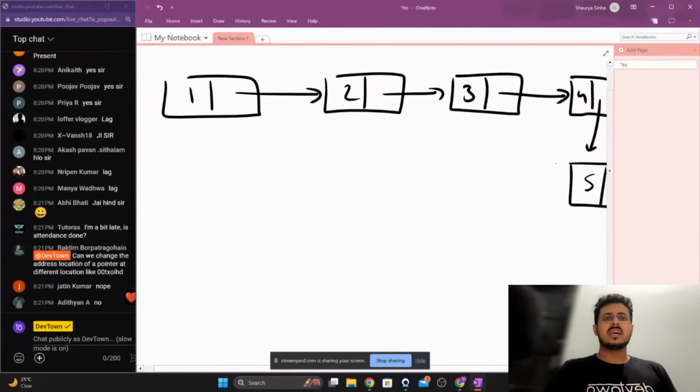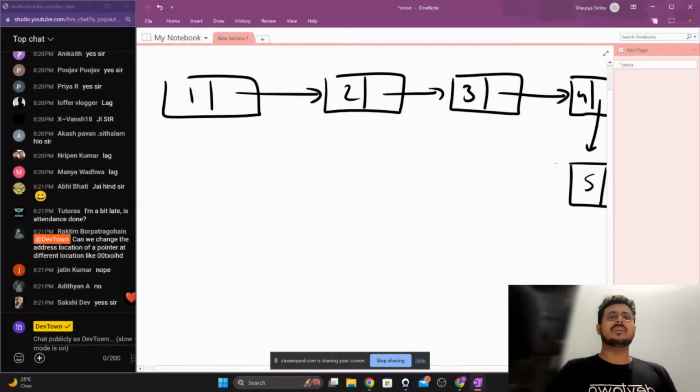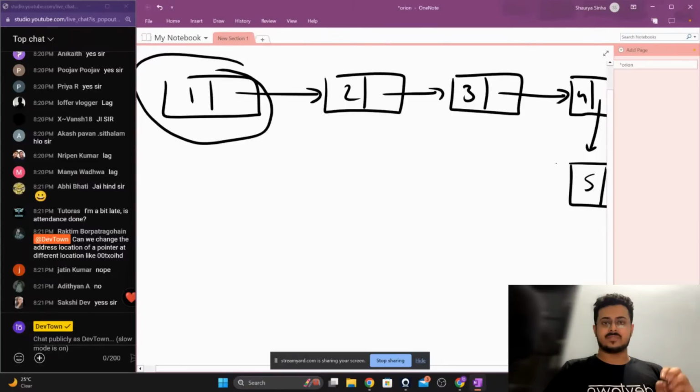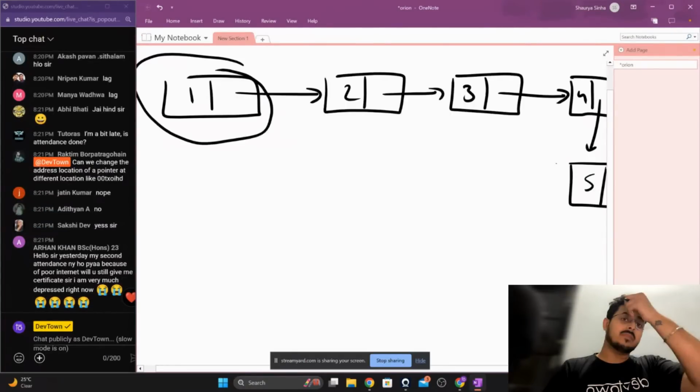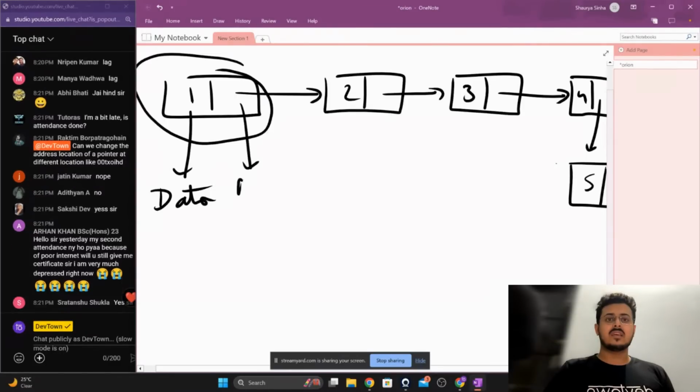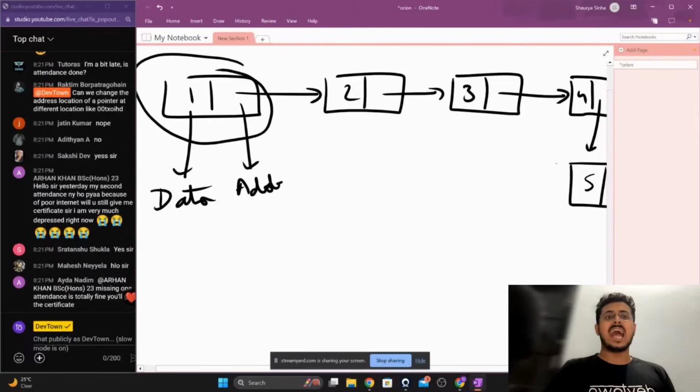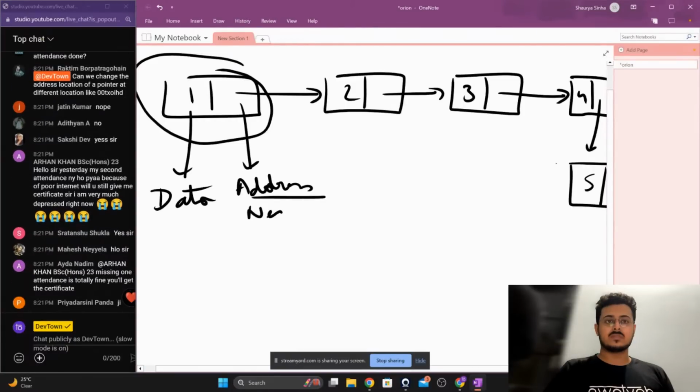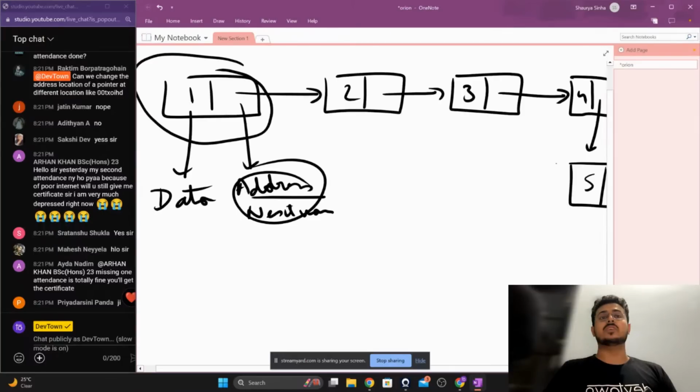Now here, each of the elements that we have has two particular values associated with it, guys. The first value is data, and the second value that is stored is the address of the next value, or a pointer to the next value, guys. Are you guys able to understand this?